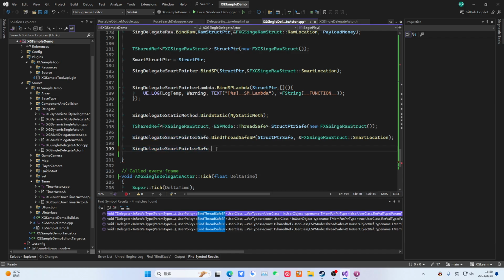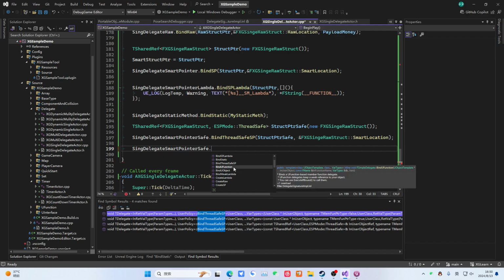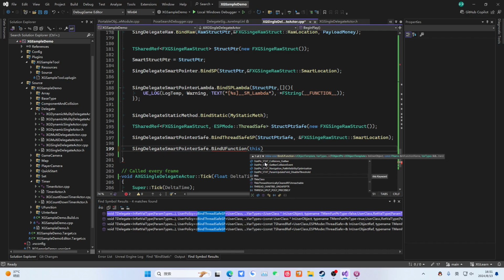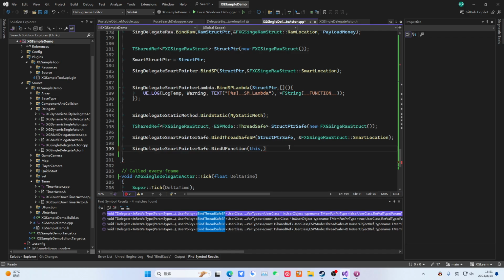Bring it out. So the bound object has already been found. We need to show you this bound function. As for this bound function, you'll find it's actually quite an interesting thing. It will pass an object ptr. We just pass race, and here we need to pass a function name. So here it passes a string. You can see that the engine doesn't have many such writing styles. That's it, it's bound through reflection.